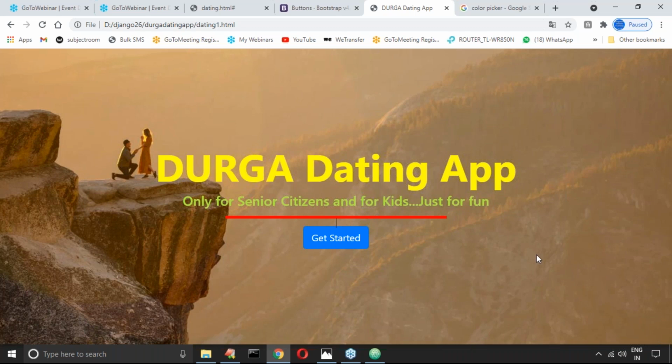Next, for this H1 tag, there are ready-made styles available. If you want, you can use those styles also. Next, what about this Get Started button, sir? If it is an orange button, it will be good. Or otherwise no problem, let me use the same thing.